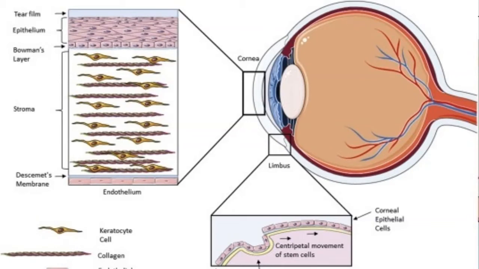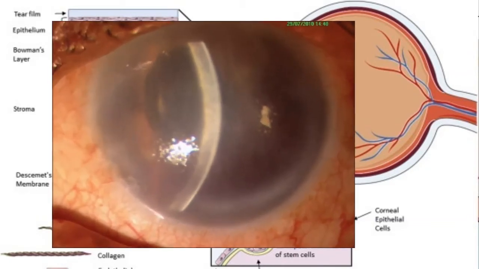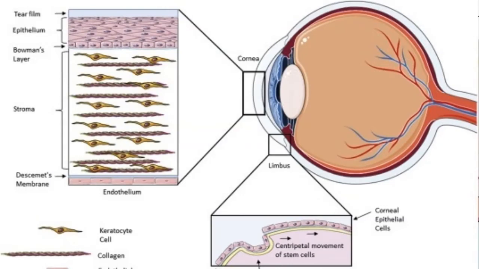The collagen fibers are always parallel to each other, and they are compact in order to minimize scattering of light. If there is haphazard deposition of the collagen, or there is corneal edema, which is fluid between the collagen bands, then you'll have a lot of scattering of light, and this will cause the cornea to become opaque.